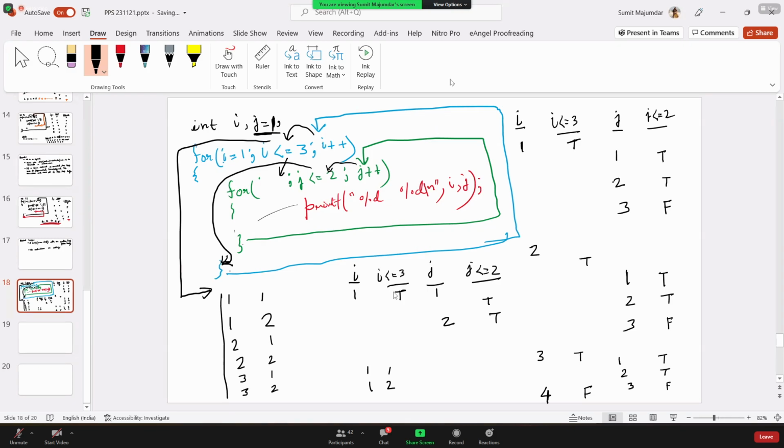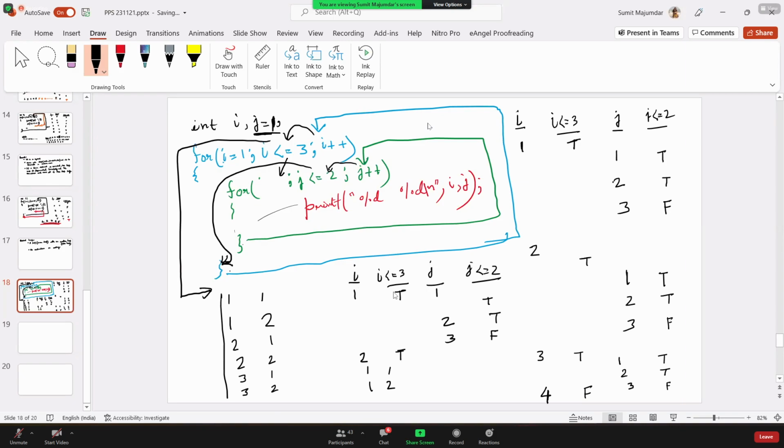Then we'll go back to the J updation part once again. J value is 3. The condition is false. So it will not enter into the inner loop. It will come to the ending curly brace of the outer loop and go back to the I updation part. I will be 2. I less than equals to 3. That condition is true. Now it will enter into that outer loop.